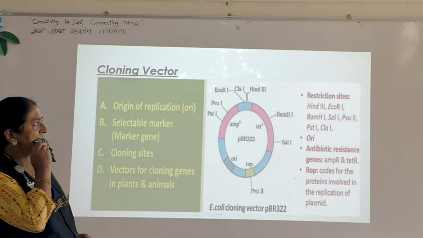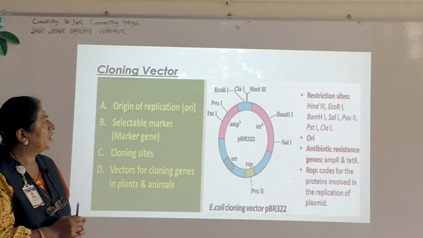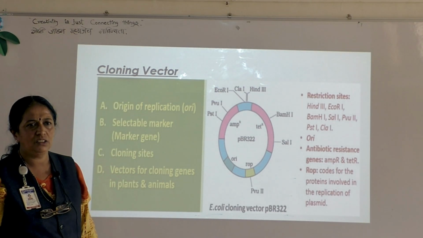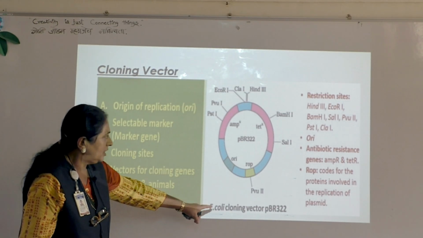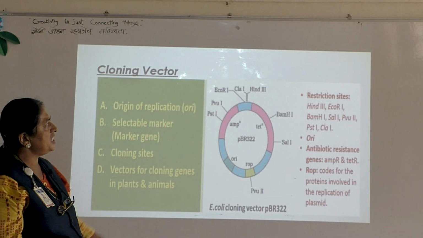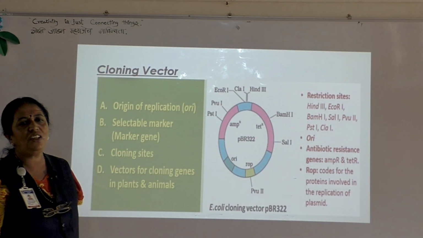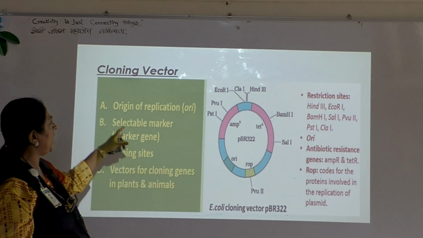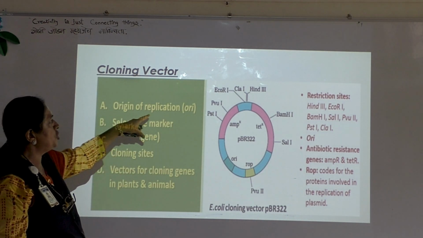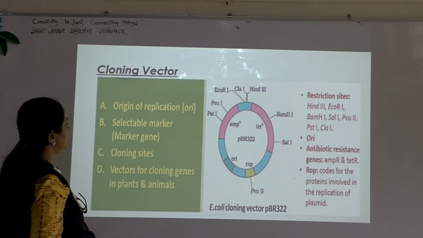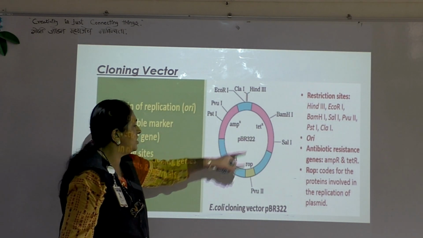Next. Now, the next is vector, cloning vector. Here, this is the cloning vector PBR322. See the diagram. Generally, the diagram will ask for 3 marks. And in this diagram, you have to show origin of replication, ORI, then selectable markers. These are the 2 marker genes.